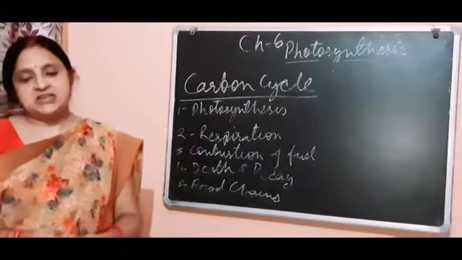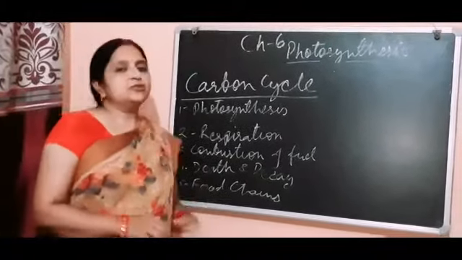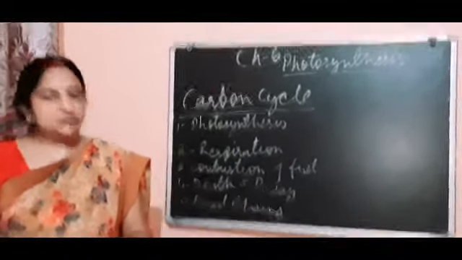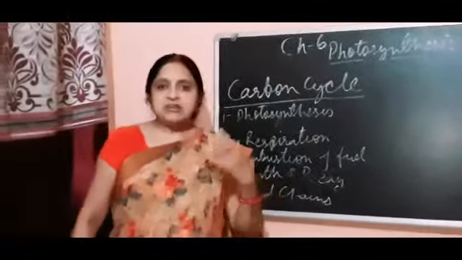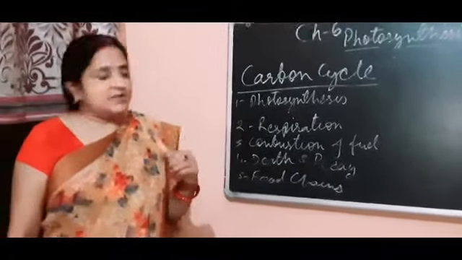Decomposition of dead materials by anaerobic bacteria and fungi also releases carbon dioxide gas into the atmosphere, and in this way they circulate the carbon cycle in the atmosphere.